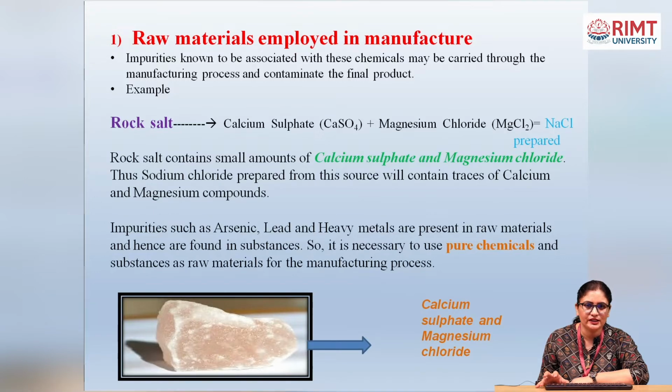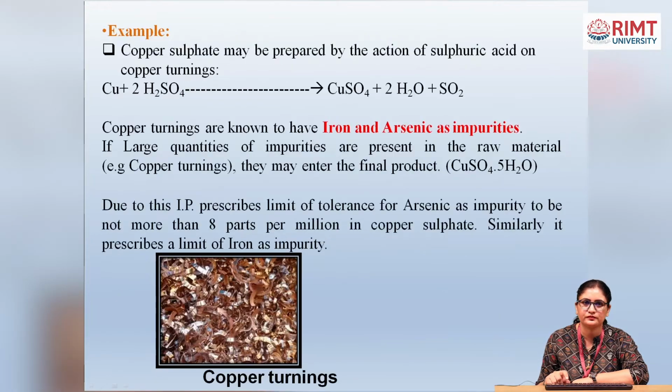So, it is necessary to use pure chemicals and substances as raw material for the manufacturing process. In the diagram, this is the rock salt. It contains the impurities of calcium sulfate and magnesium chloride.